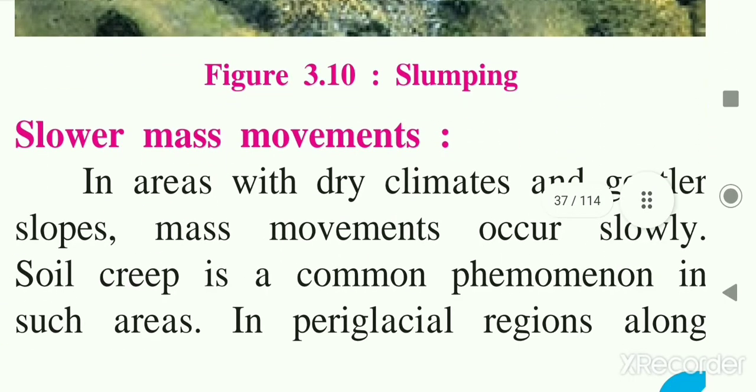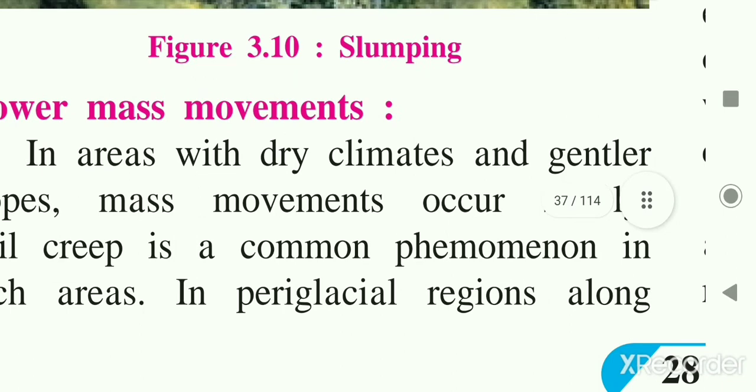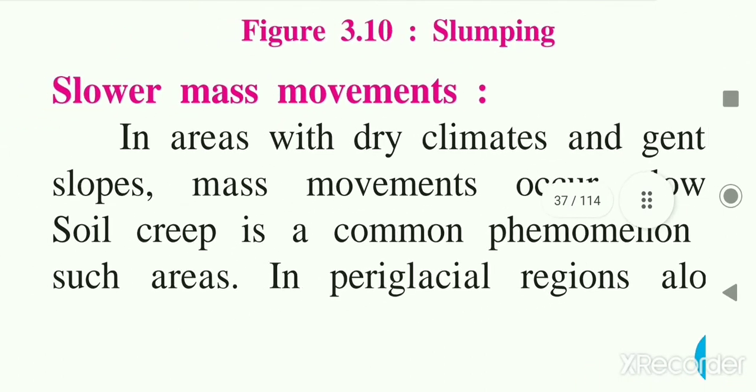Now the next point is slower mass movement. For slower mass movement, a gentle slope is there, and in areas with a dry climate and gentle slope, mass movements occur slowly. Soil creep is a common phenomenon in such areas. Soil is moving down; it's a natural phenomenon in such areas. This soil creeping mainly occurs in dry climates and gentle slopes.